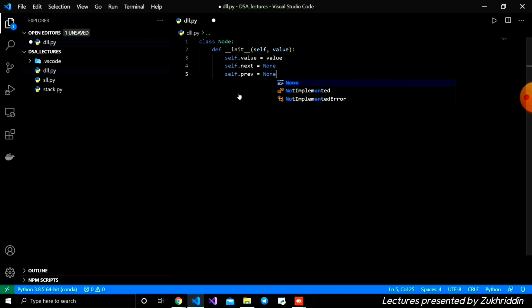The only difference between this double linked list node and the single linked list node is that we have a previous pointer also.